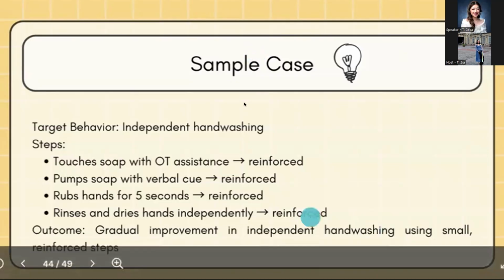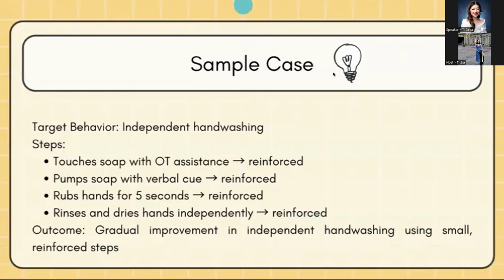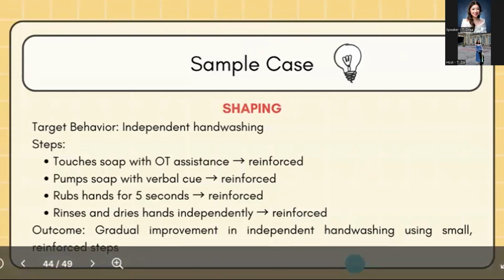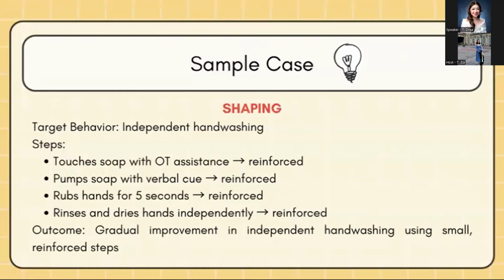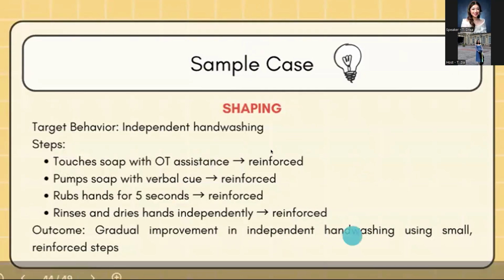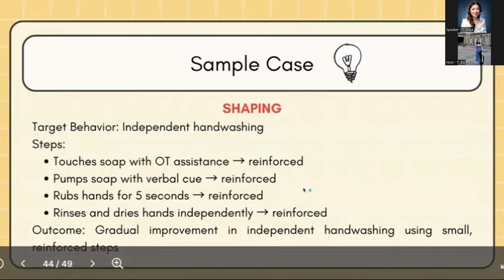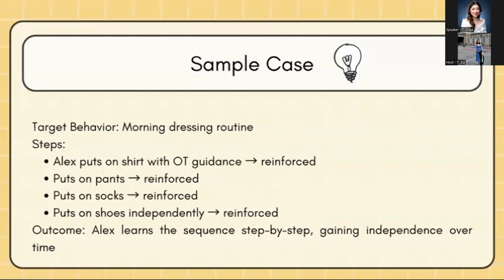Okay, let's see, they say shaping. Okay, so correct. So this is shaping. This exact pattern, reinforcing partial attempts, reinforcing better attempts, and reinforcing closer approximations is the very definition of shaping. Okay, next.